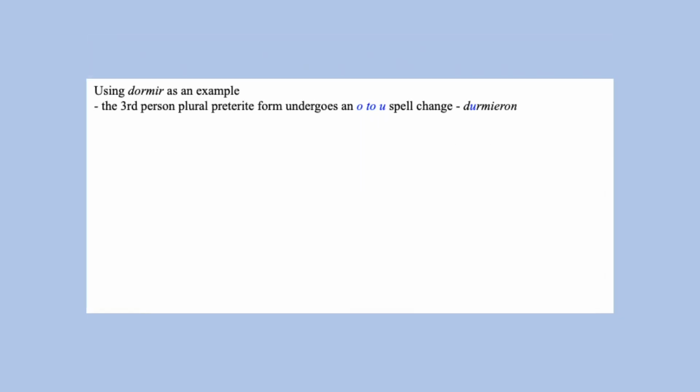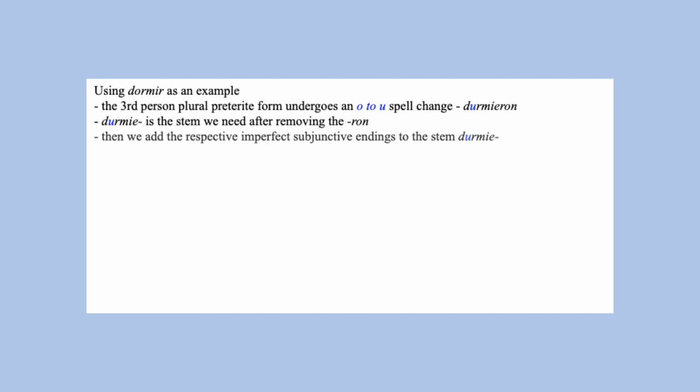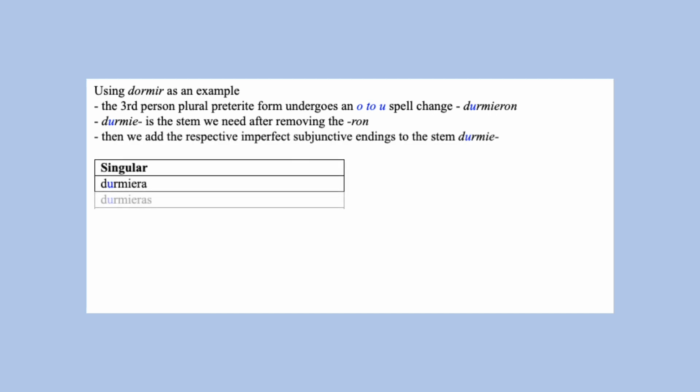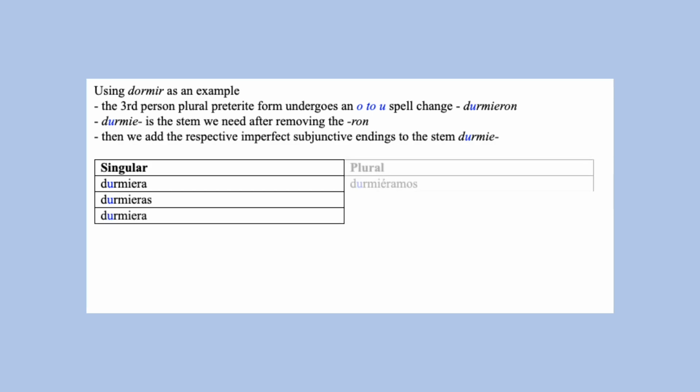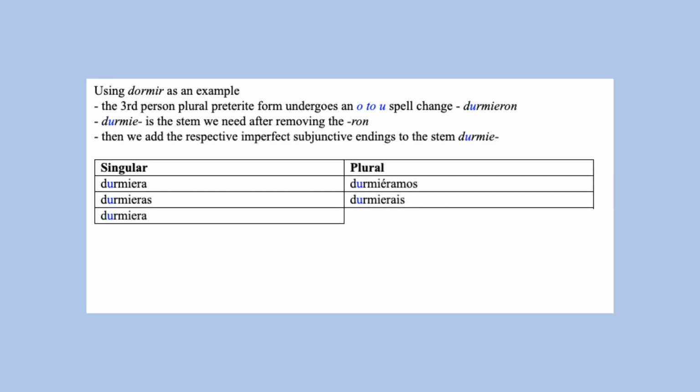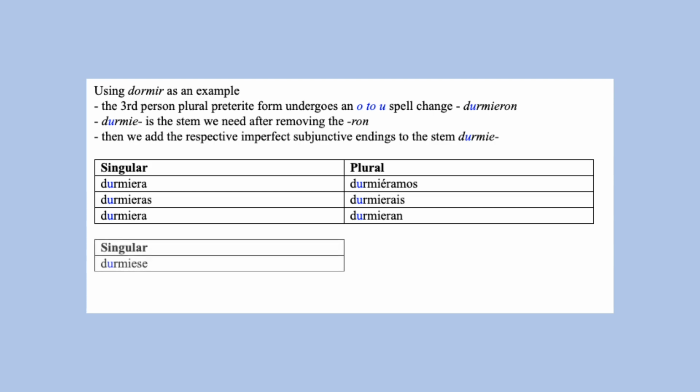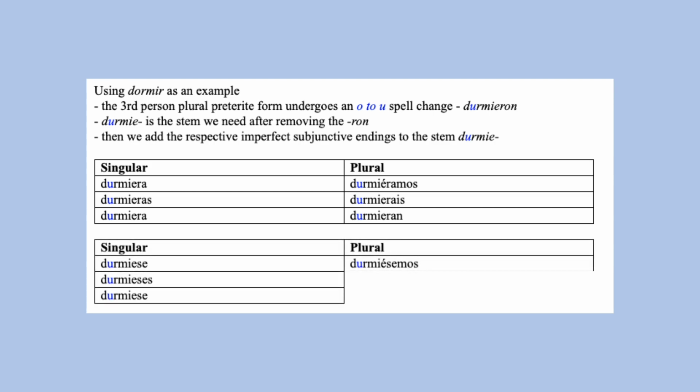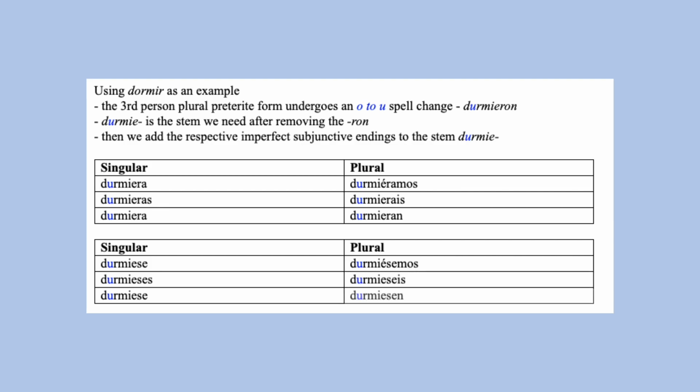The third person plural preterite form of dormir is durmieron. We remove the ron and obtain the stem durmie. To this stem we add the imperfect subjunctive endings afterwards. Durmiera, durmieras, durmiera, durmiéramos, durmierais, durmieran. Durmiese, durmieses, durmiese, durmiésemos, durmieseis, durmiesen.